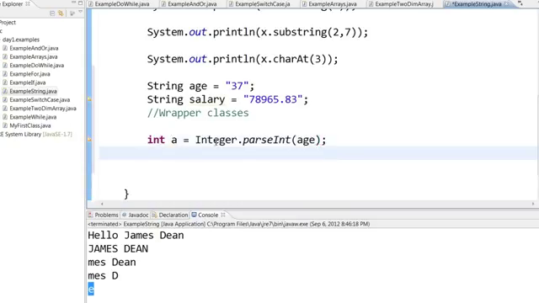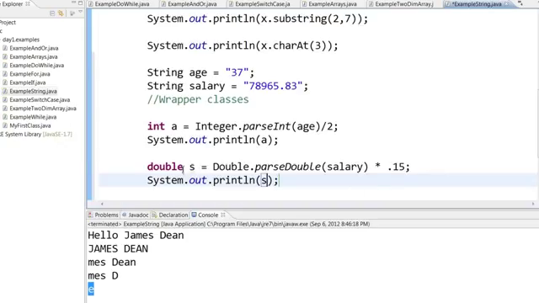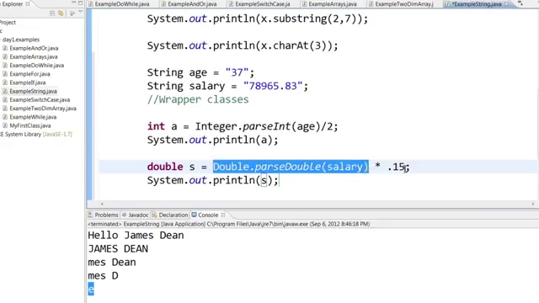Integer.parseInt, and then you can pass this particular string. So what this will do is, this particular class called Integer will take the string of age 37 and it will convert it into an integer and it will assign it to A. Now this you can divide by 2 if you want to. So here you can see that I am taking this particular salary which has a decimal number and I am converting it into a double number, Double.parseDouble. And then I'm passing the salary, and then whatever the double value I get, I can multiply with 0.15.